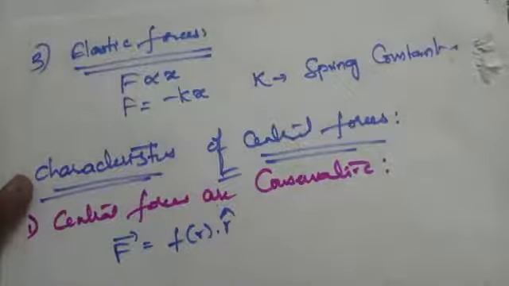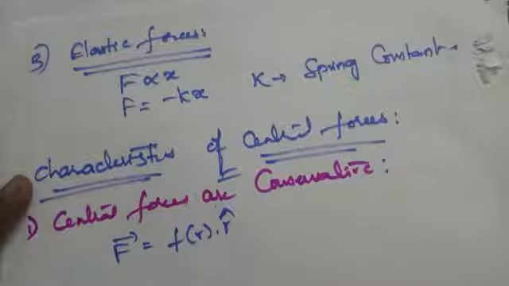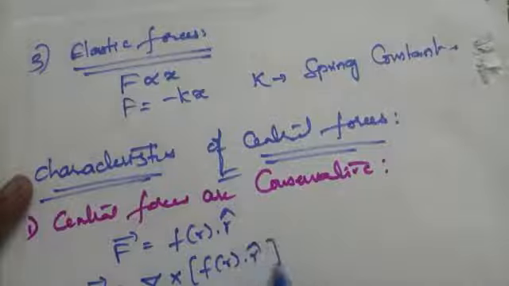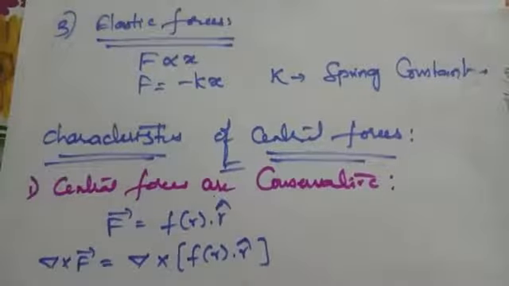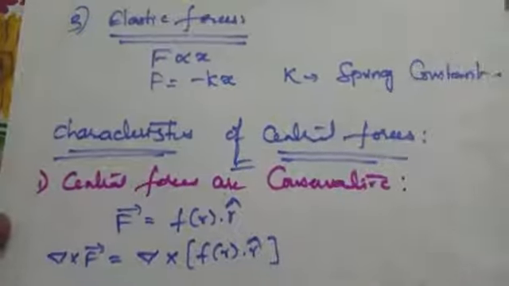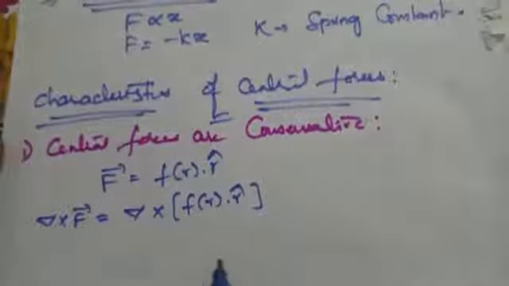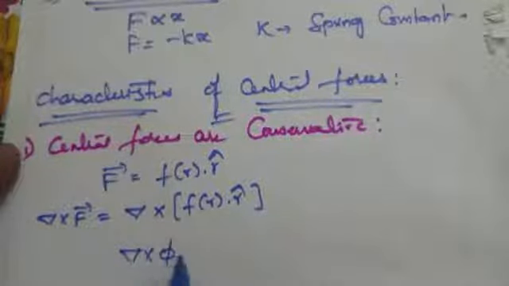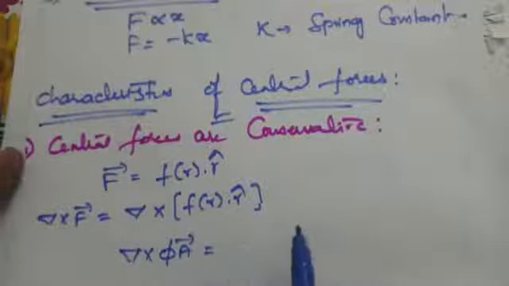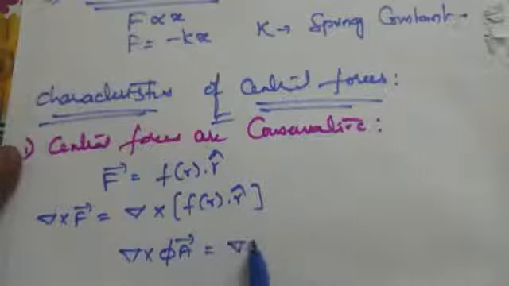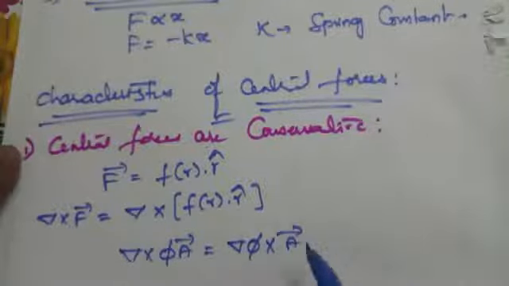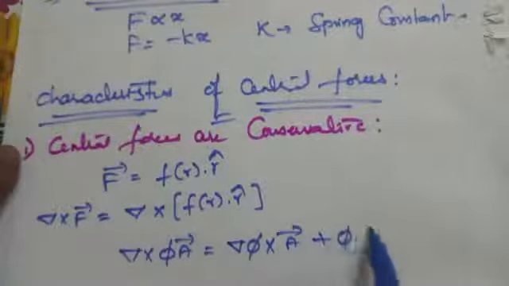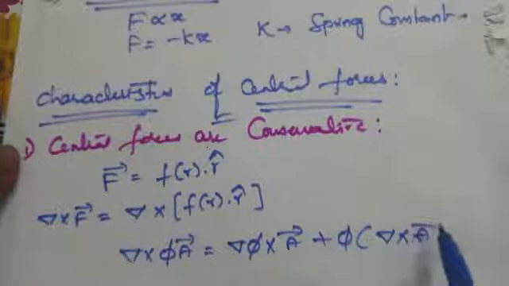Now let us take the curl on both sides. We get del cross F bar equal to del cross f of r times r cap. Now we have one formula: del cross phi a bar can be written as del phi cross a bar plus phi into del bar cross a bar.